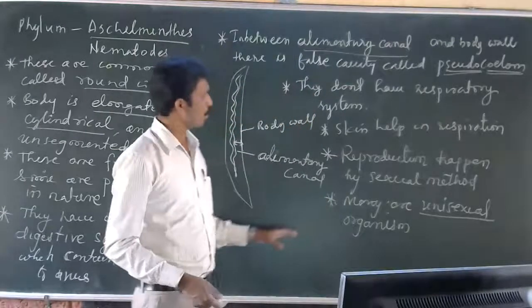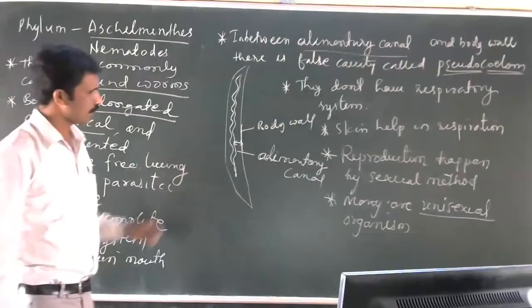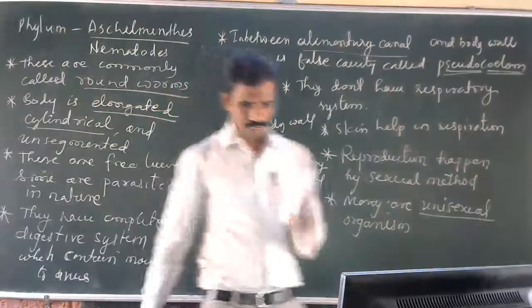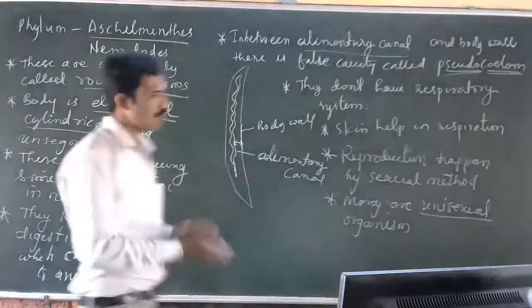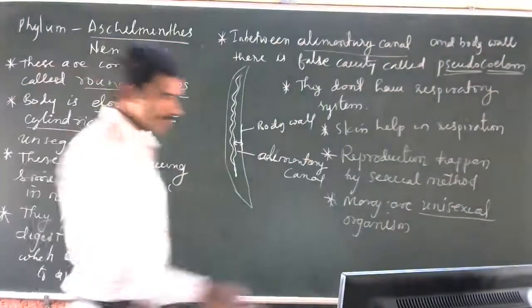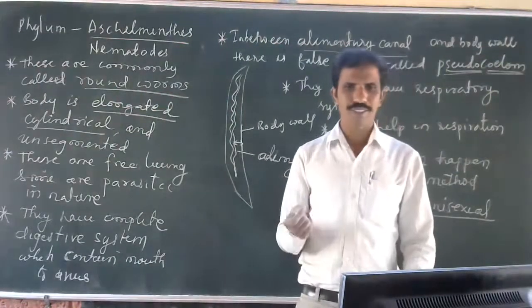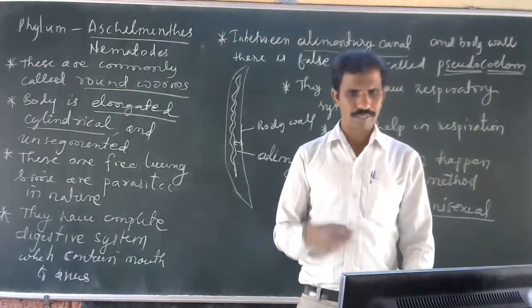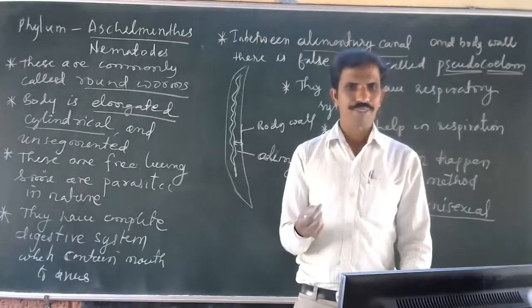I told you this group causes many diseases. Elephantiasis is one of the diseases caused by these worms, filarial worms. Ascaris is given here. It will enter our body and complete its life cycle.